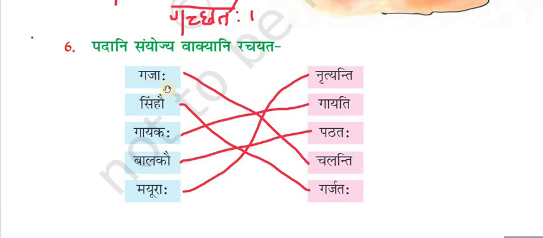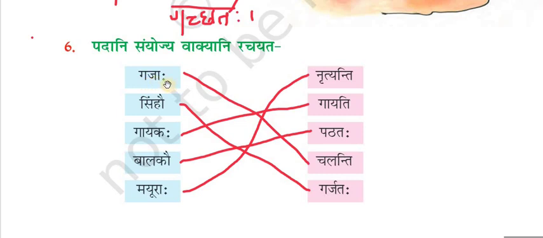Gajaha means many elephants. Simhau means two lions. Gayakaha is singer. Balakau is two boys. Mayuraha is many peacocks. Coming to the right hand side, Nrityanti means dance, Gayati means sing, Patataha study, Chalanti go, Garjataha roar. So now we have to match.